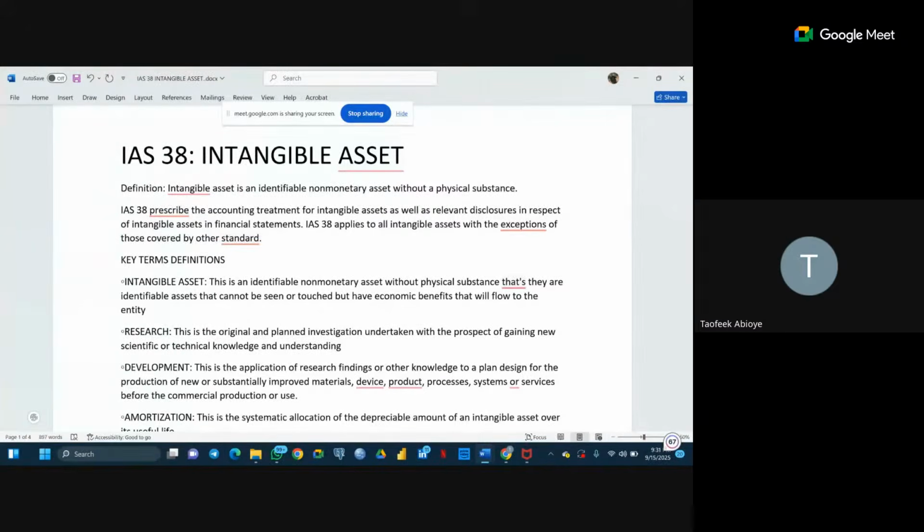That they are the kind of asset that has no physical substance. You can't see them, you can't touch them. However, they have a value that contributes positively to the organization's value in general. So identifiable non-monetary asset without a physical substance simply means that there is no physical substance.